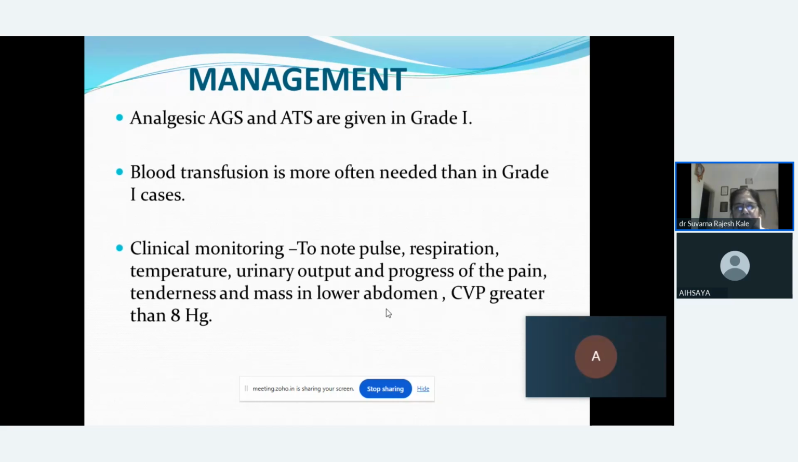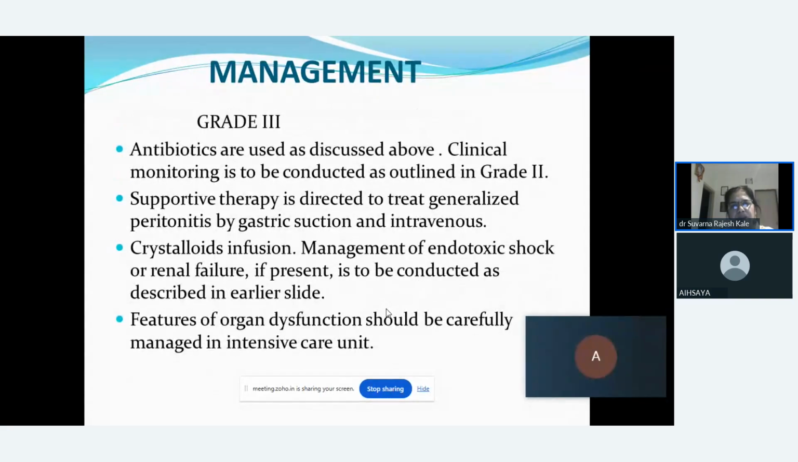Along with that, we have to clinically monitor the female, note the pulse of the female, respiration of the female, temperature of the female, urine output should be monitored. How is the progress of the pain, tenderness, mass in the lower abdomen, whether her CVP is greater than 8 or not. So these are the general things which have to be managed.